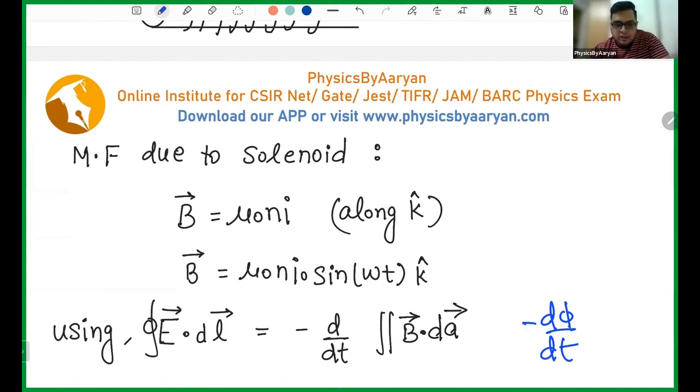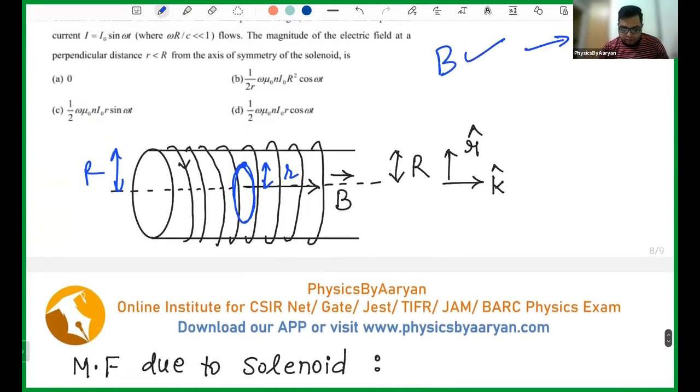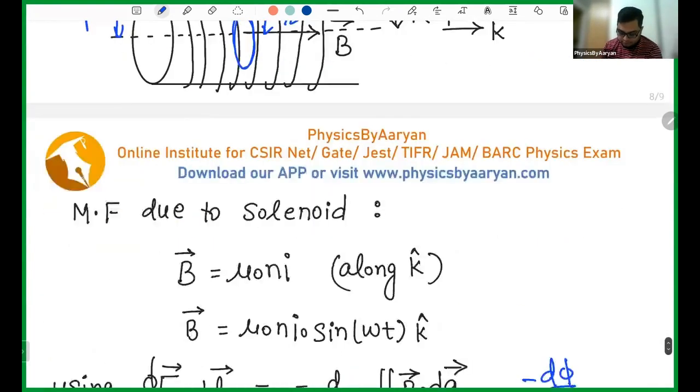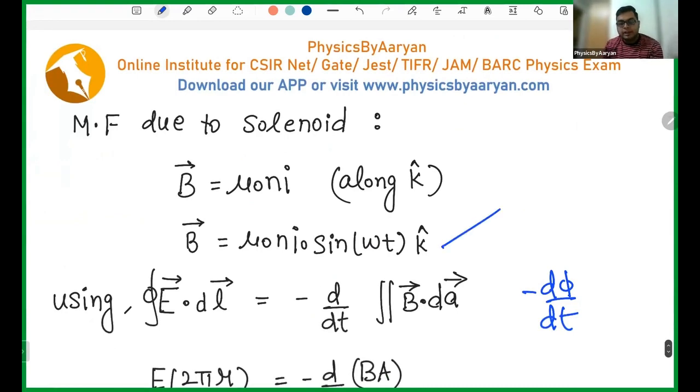So magnetic field can be written as mu naught n I. What is I? Current is given to you, right? Current is I naught sine omega t. You can clearly see that current is I naught sine omega t. So this value of current I have put here, so I get the value of my magnetic field.